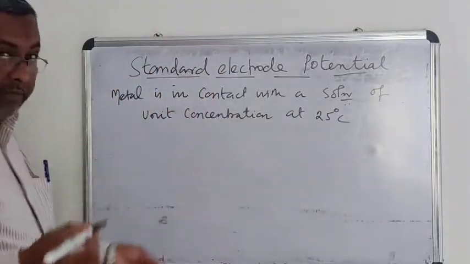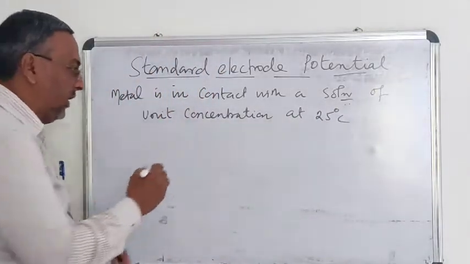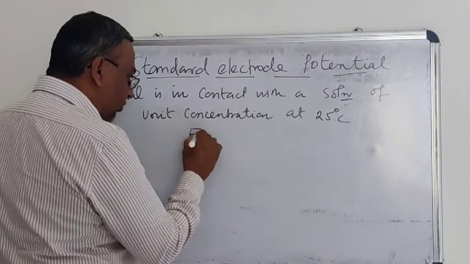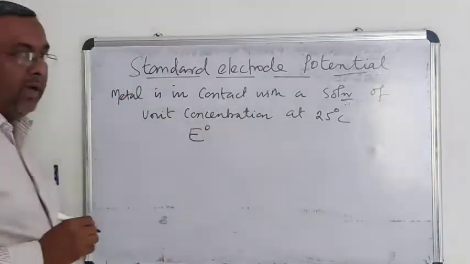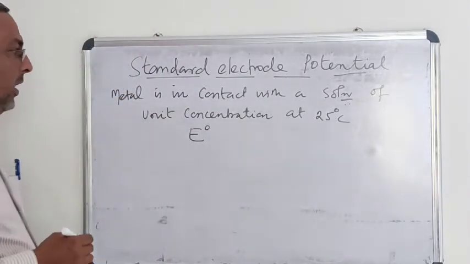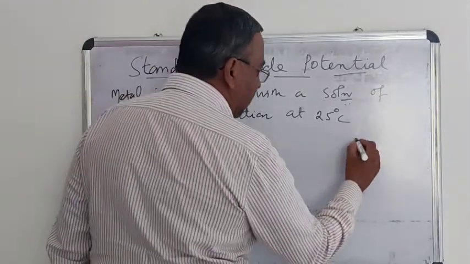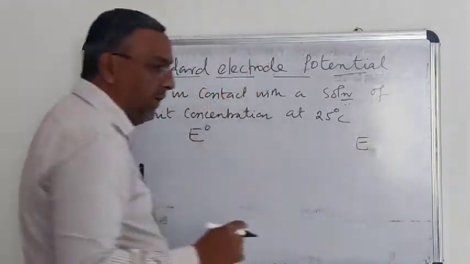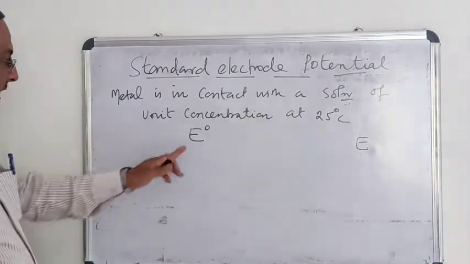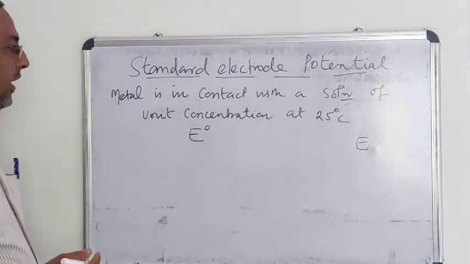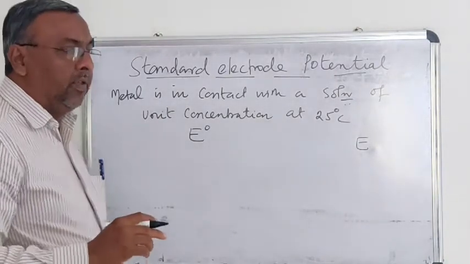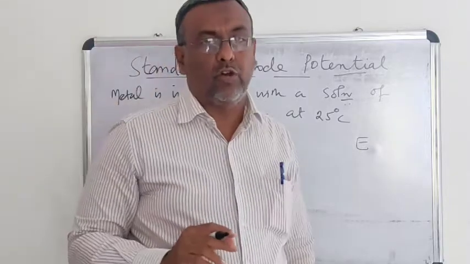The potential developed in that electrode is called standard electrode potential, represented by E naught. Electrode potential is represented by E and standard electrode potential is represented by E naught. This is the difference between electrode potential and standard electrode potential.